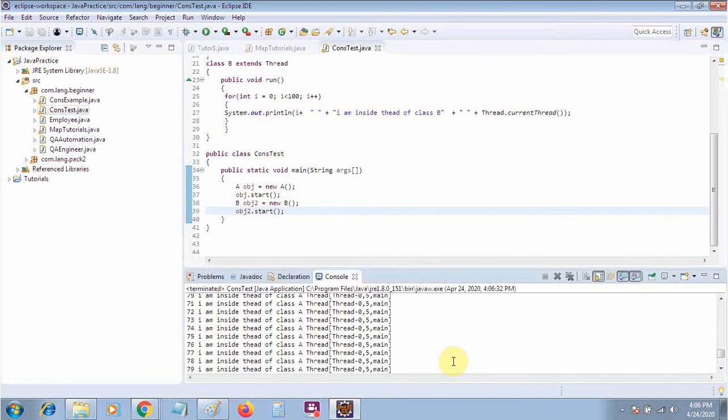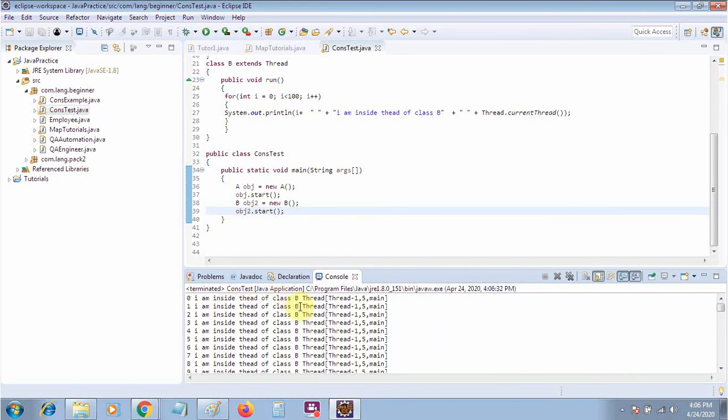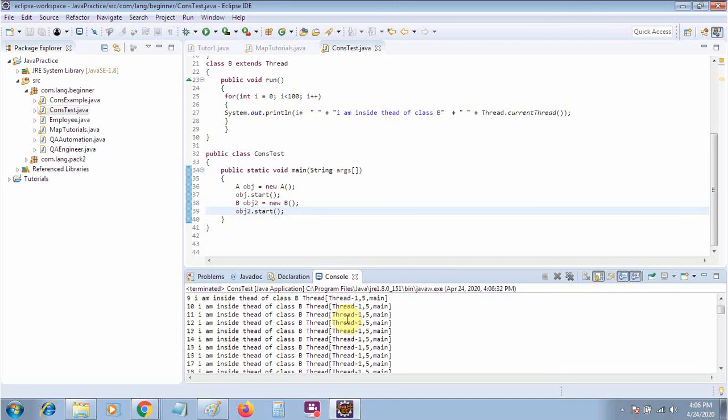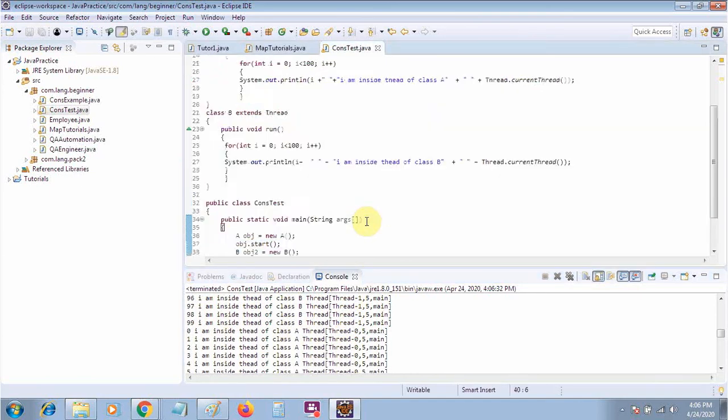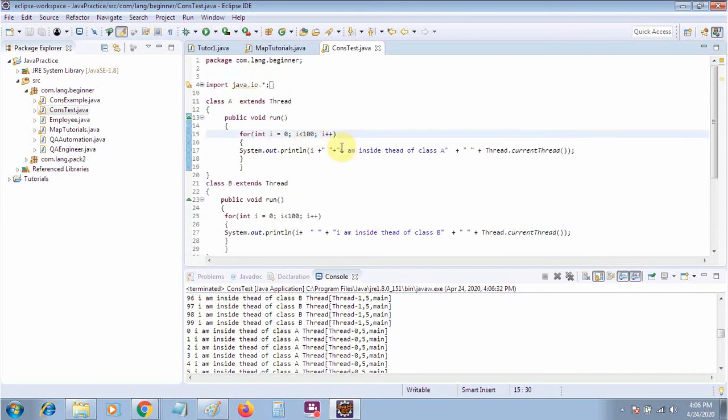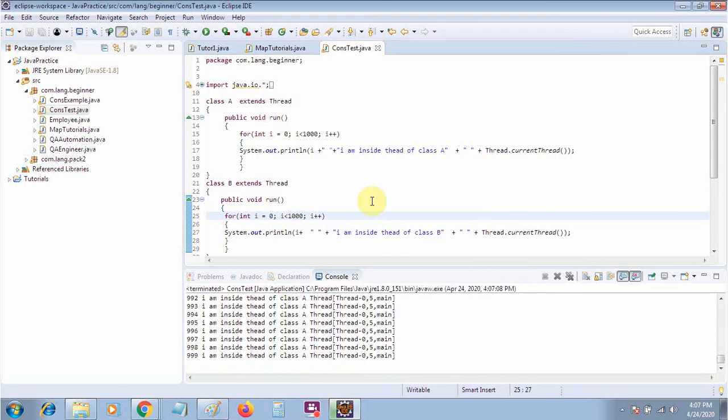Let's move on. Here you will also get the thread count. If you scroll down, you can see thread B first, I have started with thread 1 name, then thread 2 is coming, thread 1 is running up to 50, 60. Then your thread 0 has been started. Let's make it a little bit more, make it 1,000. So you will see that they are running parallelly. Let me make it clear. Let me run this one.